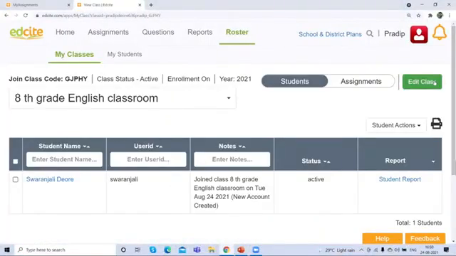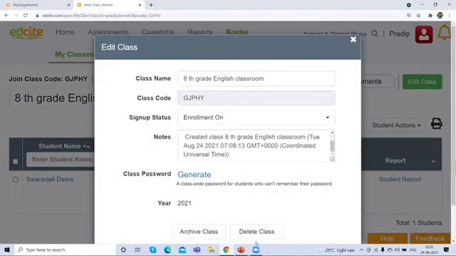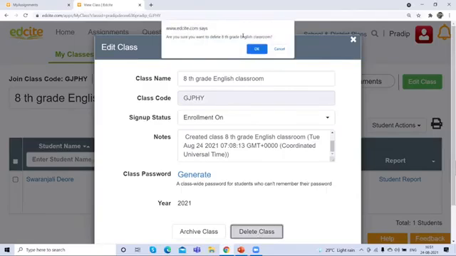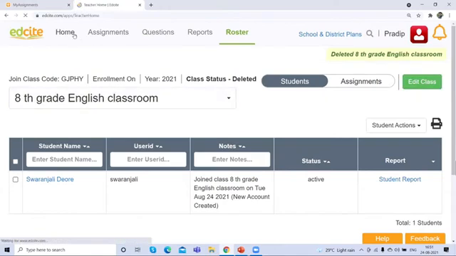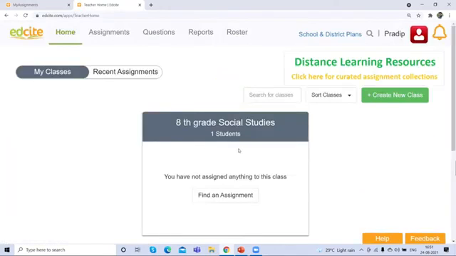Yes, sir. We can remove the classroom. When I click the classroom, you can see here edit class. When I click edit class, here you can see the delete class tab. When I click delete class, the class will be deleted. Here you can see the class is deleted.